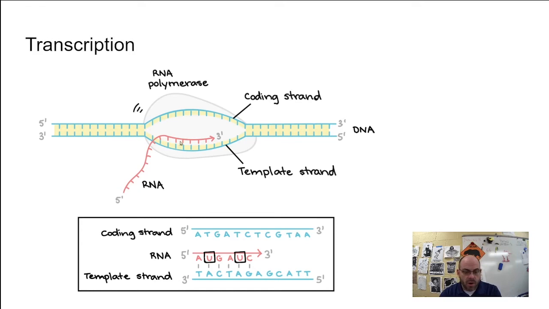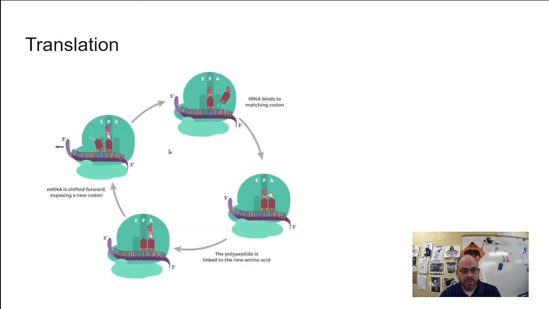And so here's your piece of RNA. It's being made slowly, one bit at a time. And then this is going to come to a place where it says stop, and then it's going to stop, and you're going to have this piece of RNA, right? And then that piece of RNA is going to leave the nucleus. Once it leaves the nucleus, it's going to go find a ribosome and begin this process called translation, which happens on the ribosome. Purpose of the translation, again, is to make a string of amino acids, which is basically a protein.